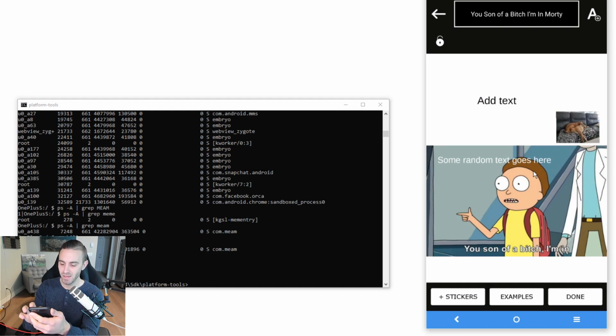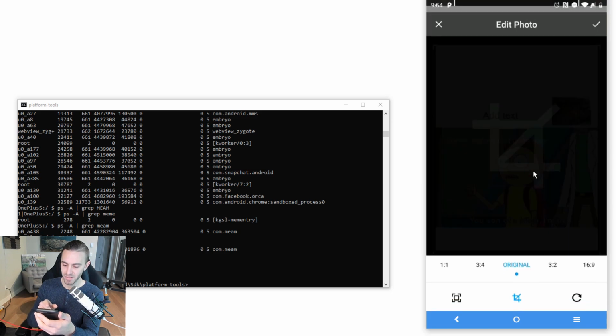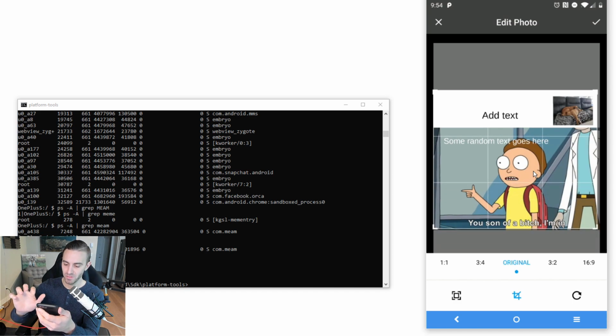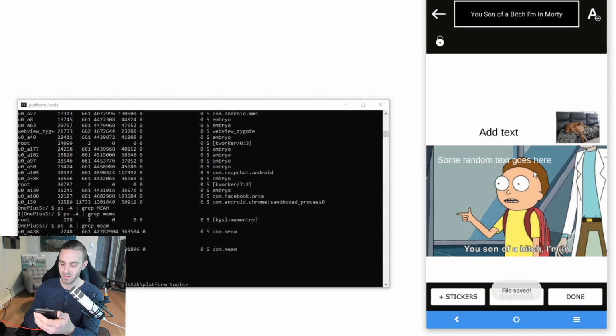So now what do I want to do if I actually want to save this meme? Well, I would go to done, and then I can crop this. I would just crop it to here probably, bring this up to here, and then click the check mark, and then it says file saved.